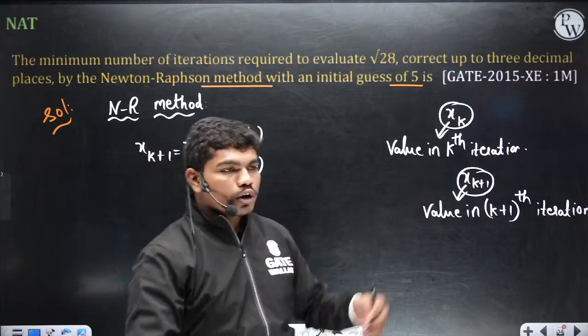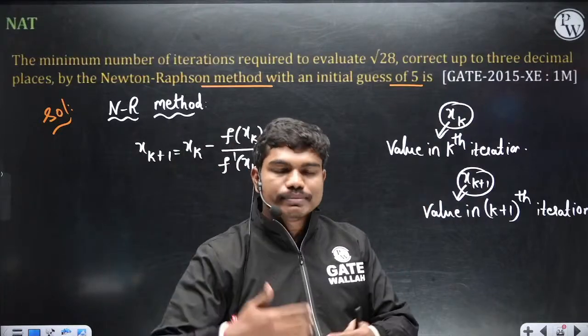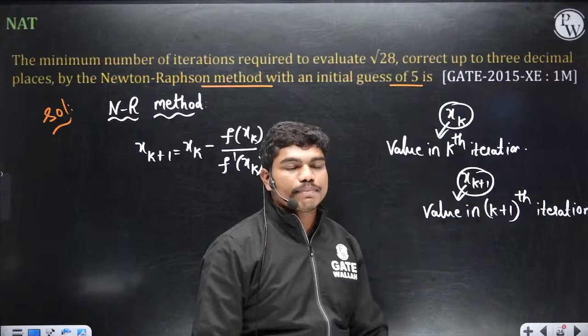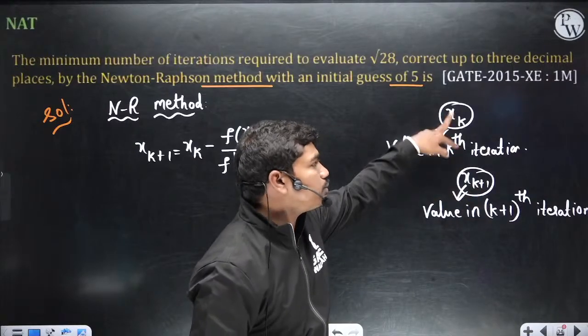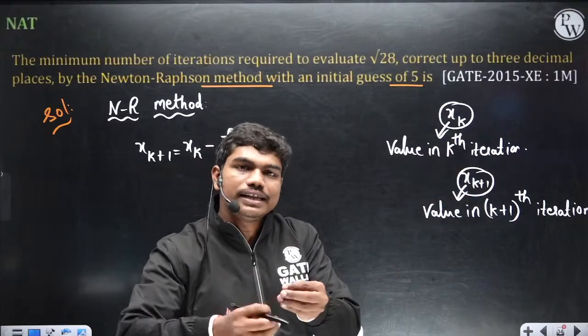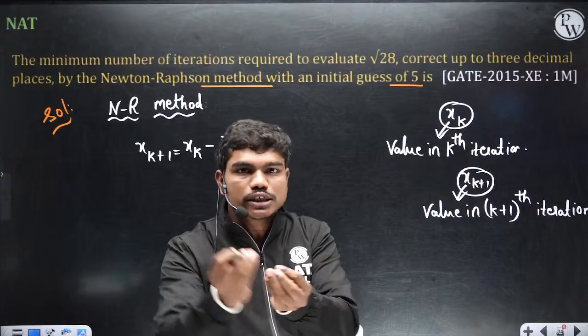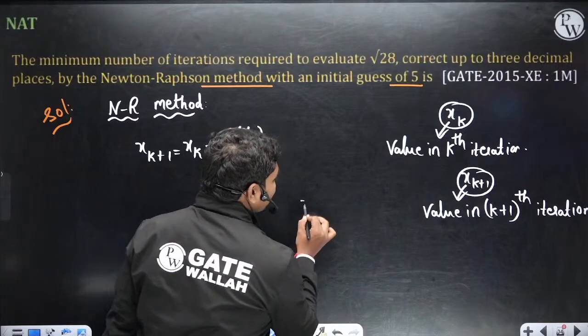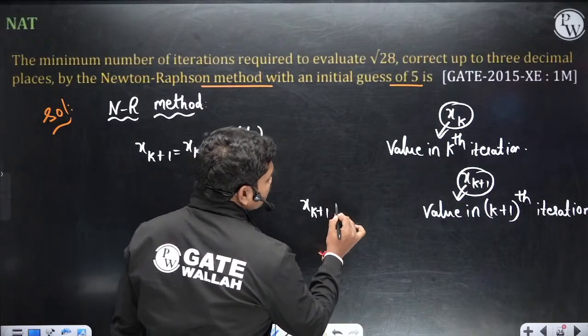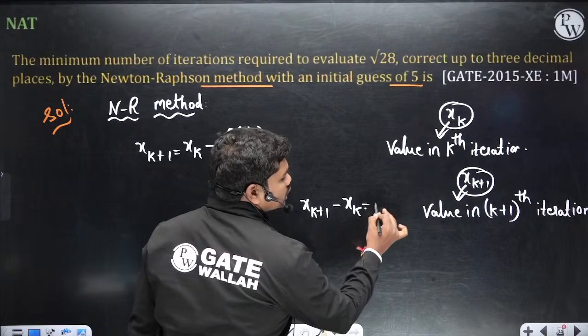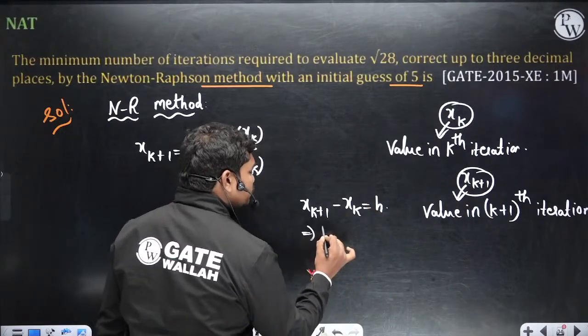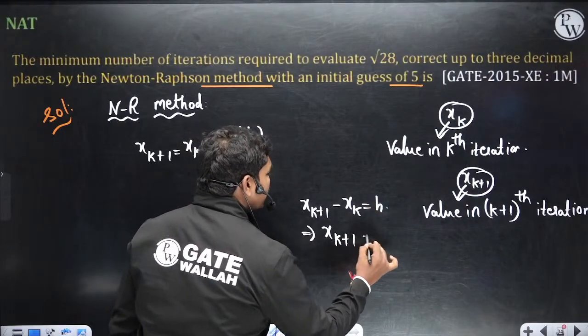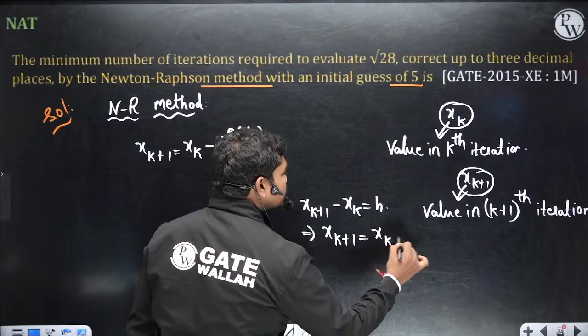Normally when you calculate the roots after many iterations, you get xk and xk plus 1. Now there will be a small difference between these two, because obviously in the next iteration the root will come much closer to the actual root. So let us suppose the difference between xk plus 1 and xk is h. So we can write xk plus 1 is equal to xk plus h.